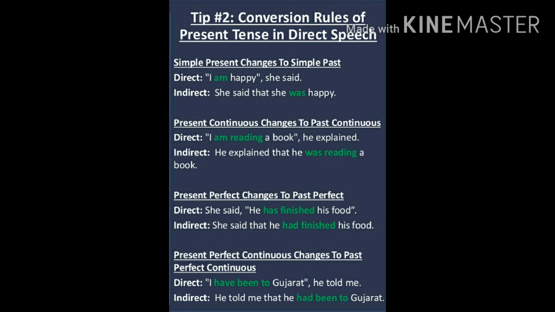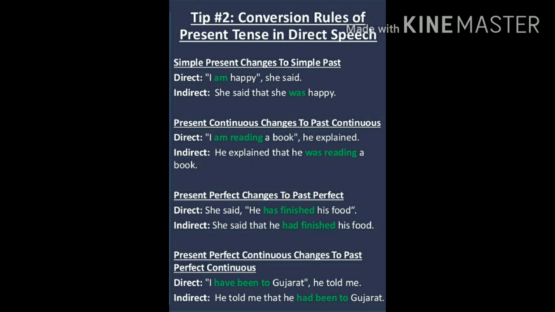Now tip number 2. Tip number 2 talks about conversion rules of present tense in direct speech. That means the corresponding tense will be discussed in this section. Simple present changes to simple past.